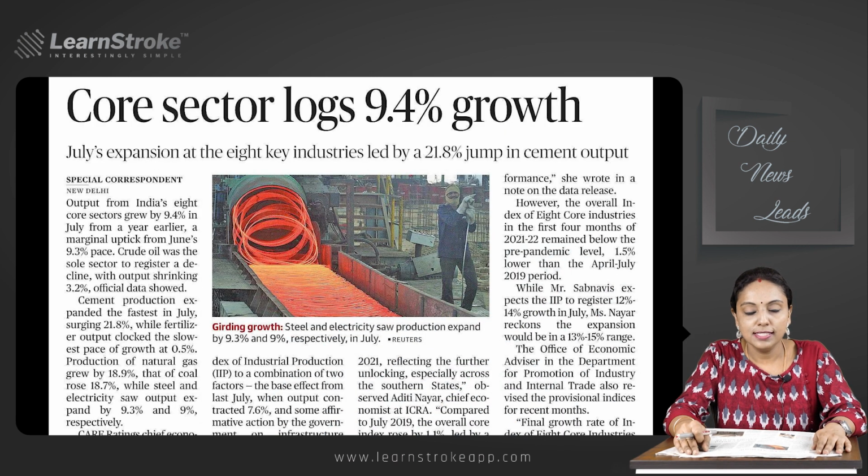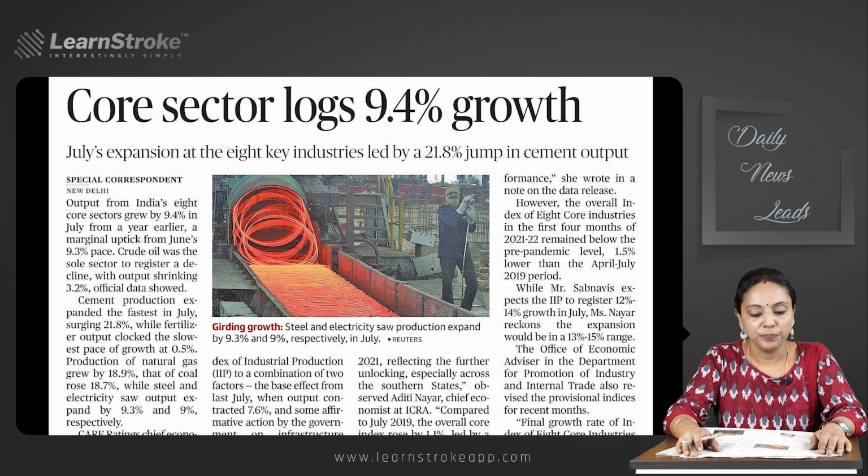2 economy articles. First one, core sector logs 9.4% growth. July's expansion at the 8 key industries led by a 21.8% jump in cement output. For those who don't know the 8 core industries, it's time for you to learn what the 8 core industries are, because the analysis of 8 core industries, their growth trajectory is very frequently seen in newspapers, and a good understanding of the 8 core industries and their growth trajectory will definitely help you in writing a good answer for your economy.